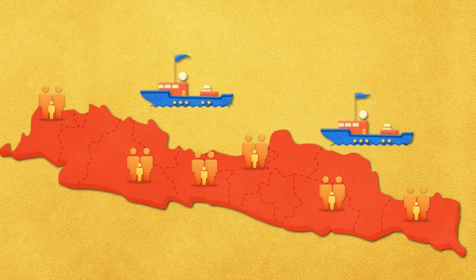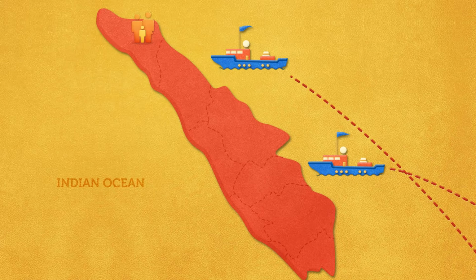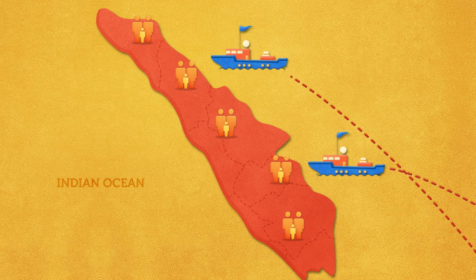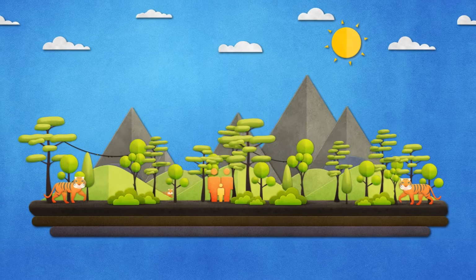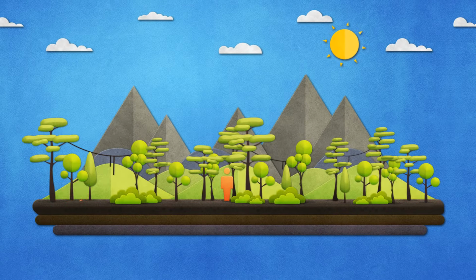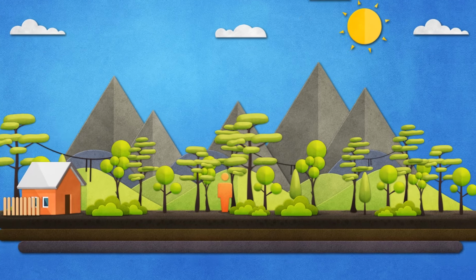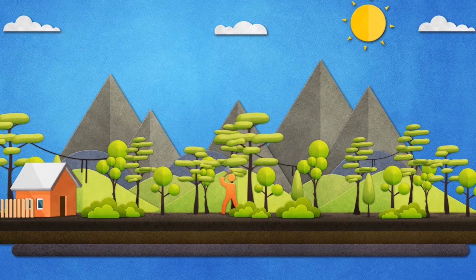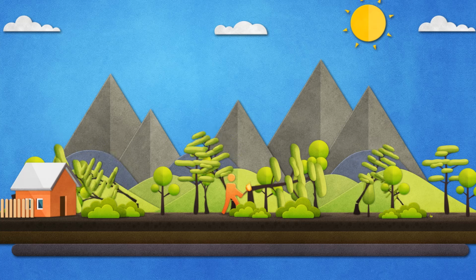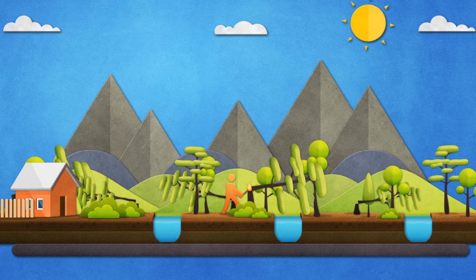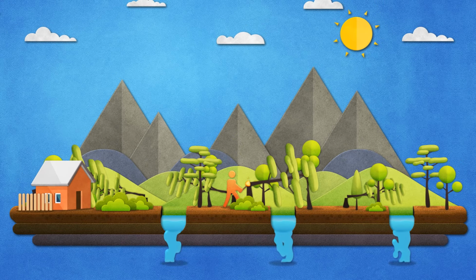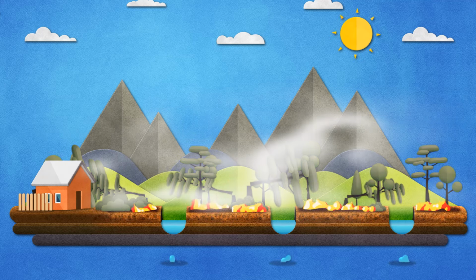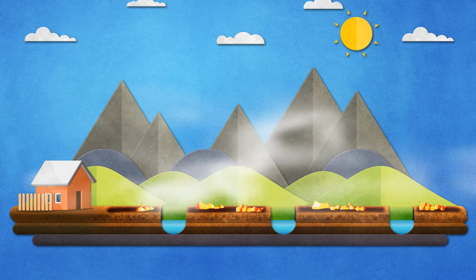The stated purpose of this program was to reduce the overpopulation on Java and provide opportunities for hardworking Indonesians to utilize the land of the outer islands. However, the resettled people did not know local agriculture or local traditions. With the lack of resources, they had to use fire to clear the land and start plantations. And as the forest disappeared, the microclimate got drier. The unmanaged landscapes became increasingly prone to fires as the land dried out more, which resulted in a cycle of fire.